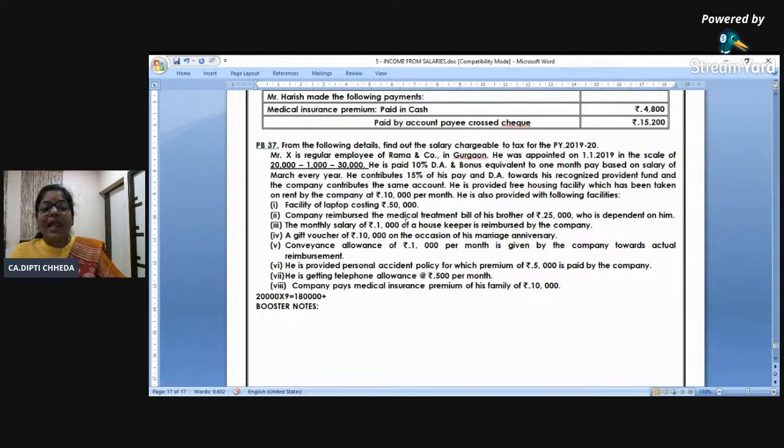Chalo. And now, I'm repeating, 20,000 is the salary from April to December. And now, on 1st January 2020, my salary will become how much? 21,000. So, 21,000 into 3. That comes to how much? 63,000. This is how we will compute our basic. Is this clear to all of you? Practice this at home. 20,000 from April to December. For January 2020, it's 21,000 till December, but I am taking only January, February, and March, 3 months. Okay? Right.